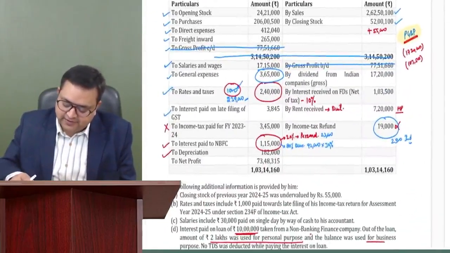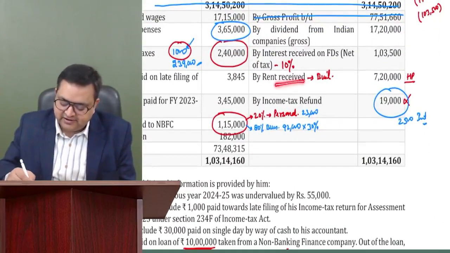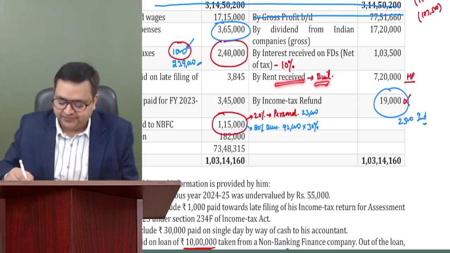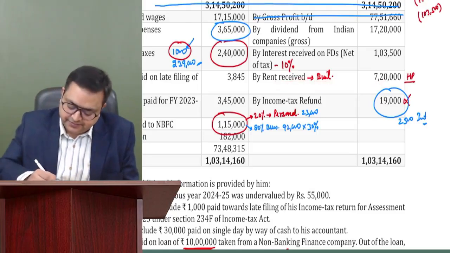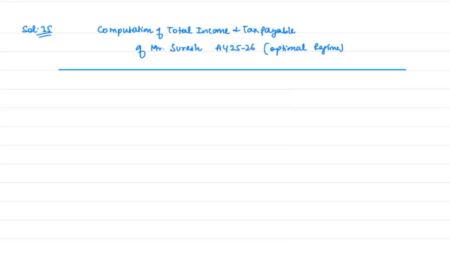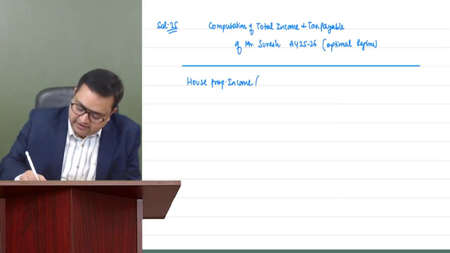And regarding house property, only one thing is given: rent received. And that too, the building was not mentioned. So we'll assume that this is a rent receipt for the building. So we'll write it over there. House property income. And here we will write the assumption.